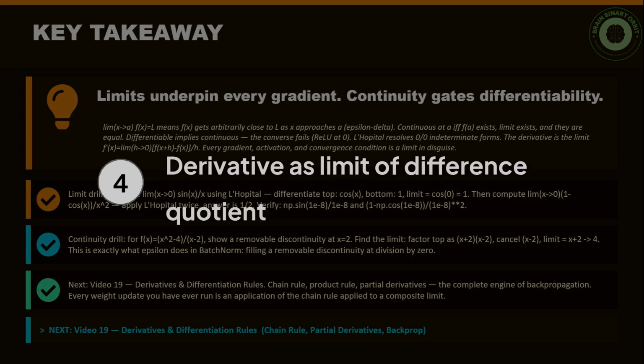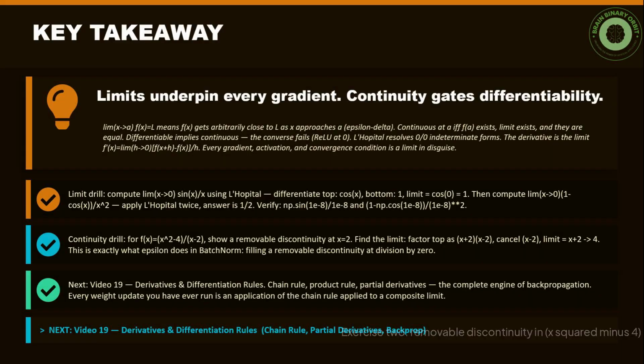Exercise 1. Limit as x goes to 0 of sin(x) over x, L'Hopital gives cos(0) equals 1. Verify: np.sin of 1e8 divided by 1e8 should be very close to 1. Exercise 2. Removable discontinuity in x squared minus 4 over x minus 2: factor, cancel, limit is 4.